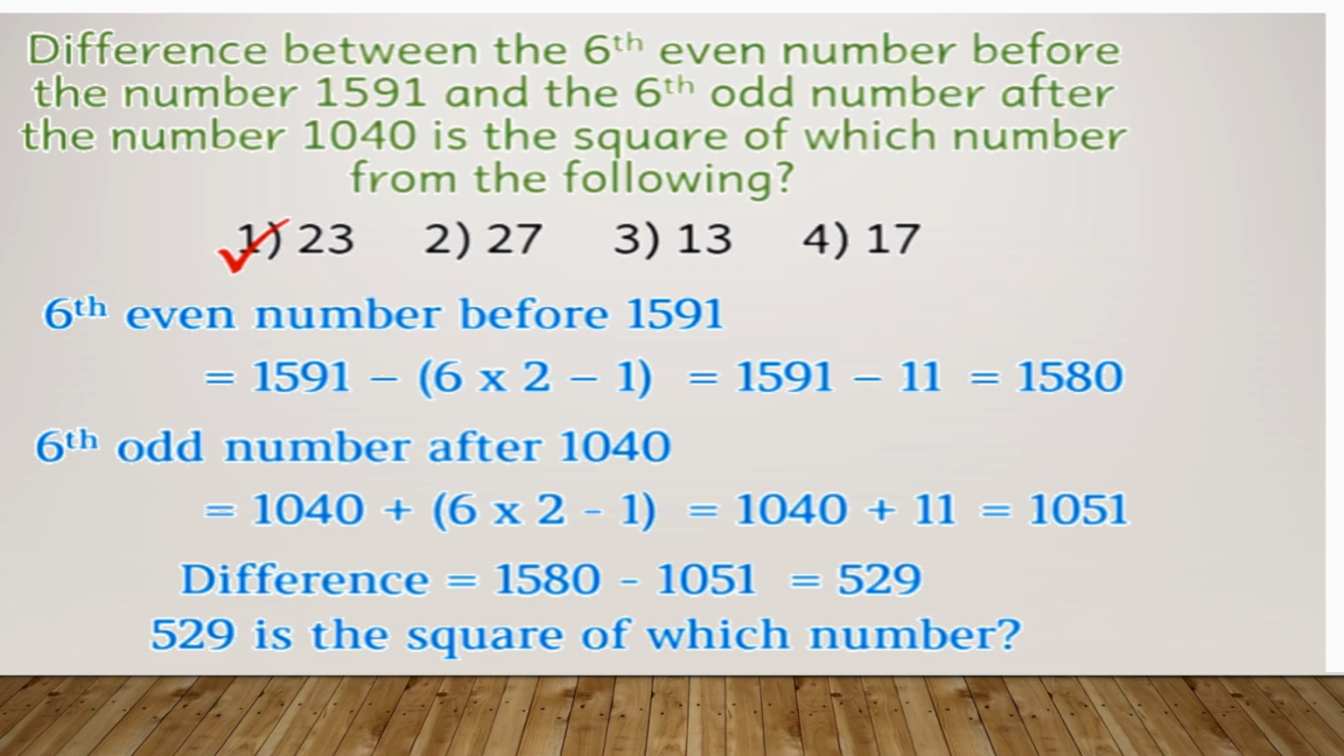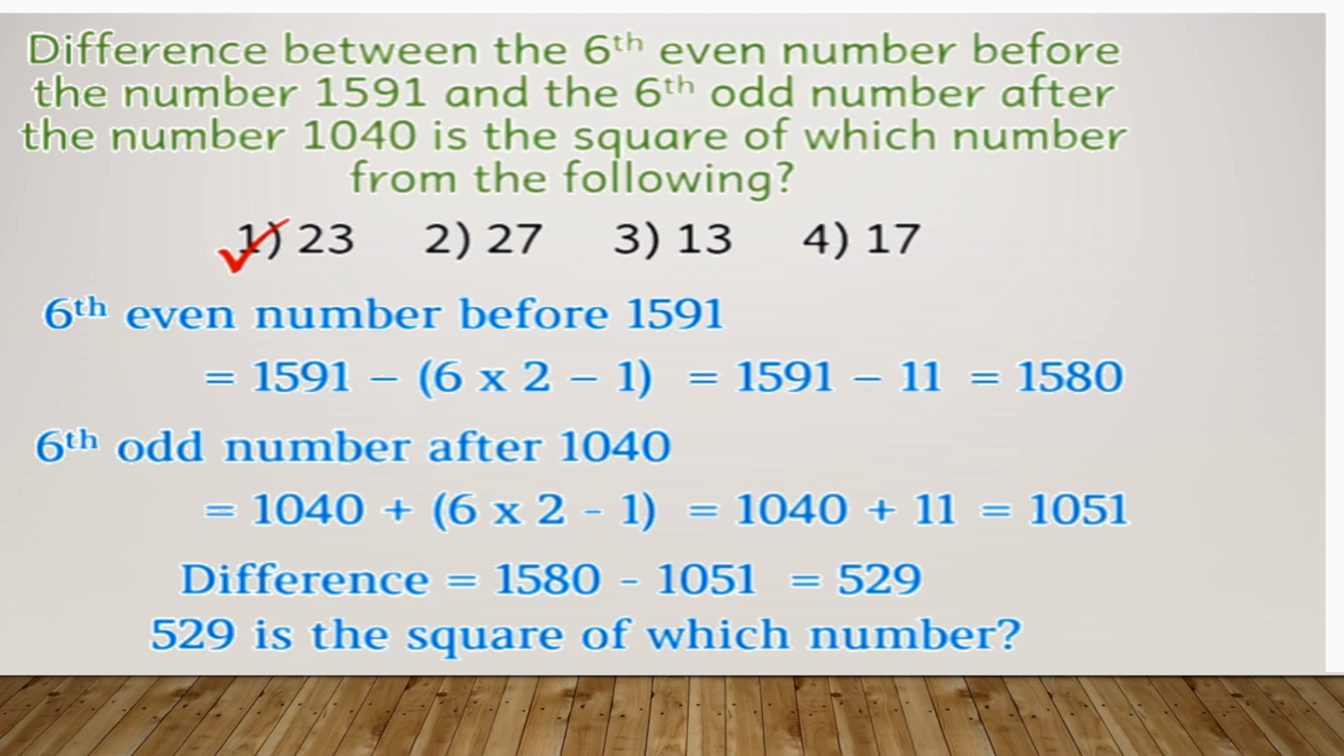Okay, so once again I'll just quickly revise what we did in this question. First we got to know the sixth even number before 1591. Then we found out the sixth odd number after 1040. Once we got the two things, we subtracted them. We had to find the difference. Difference means subtraction. So you got 529 after subtracting.